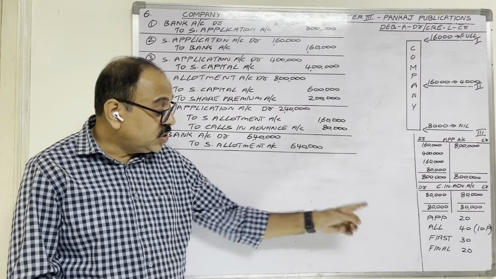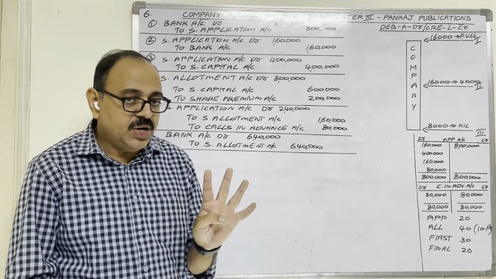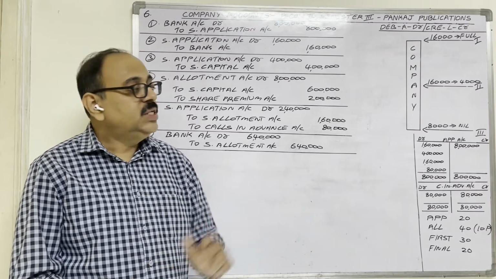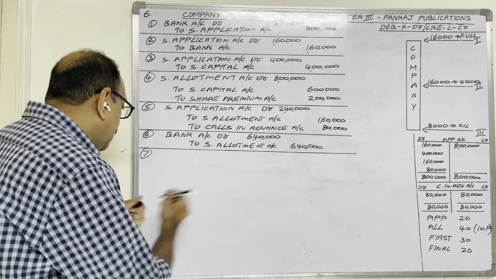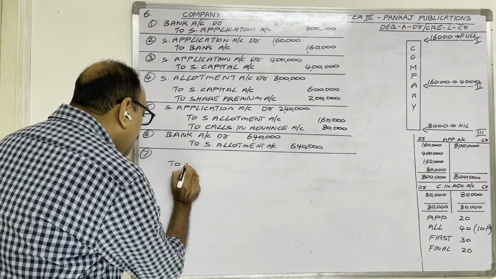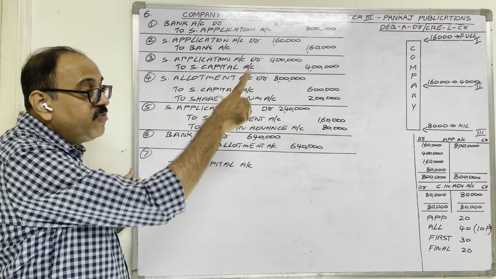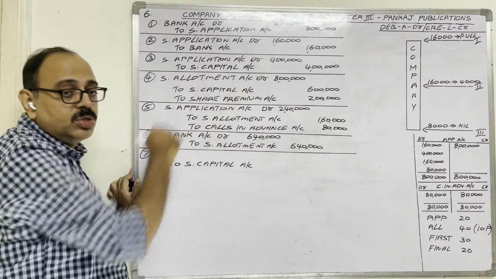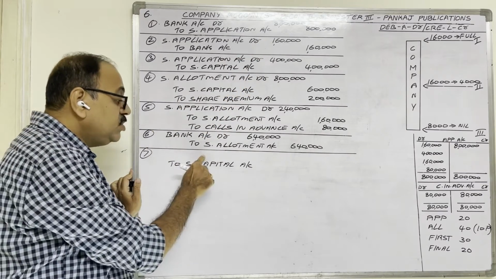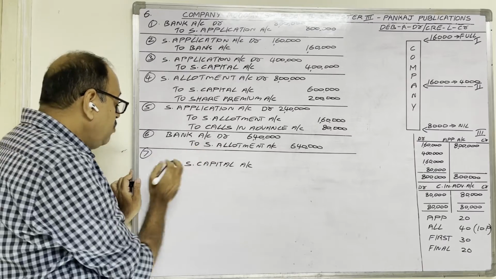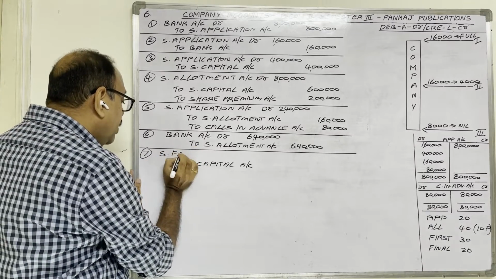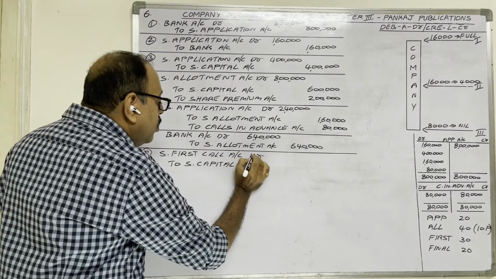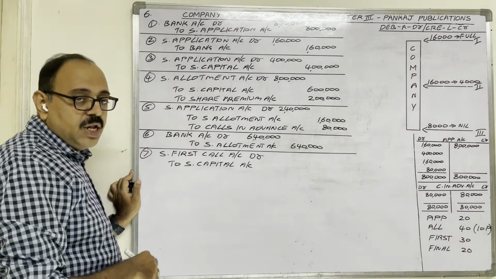Now come to share first call related entries. First transfer entry, then received entry. First call amount we have to transfer to share capital. Share capital is a liability. Liability shows a credit balance. No? Therefore, credit share capital account. Applicants have to pay first call money to us. Means applicants are debtors. No? Debtor is an asset. Asset shows a debit balance. Therefore, applicants' names we have to debit. Instead of writing their name, we open share first call account. Instead of writing applicants' names, we are writing this word. No? Therefore, share first call account is also a personal account.